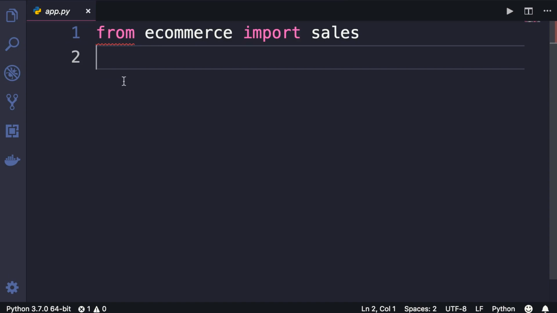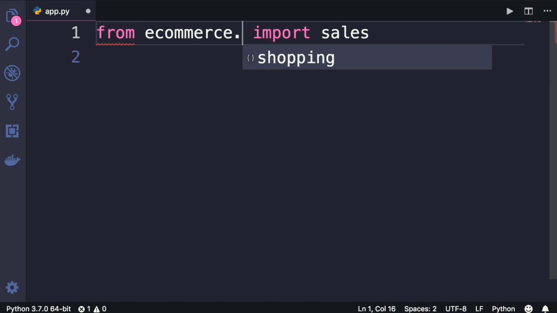Now back to app.py. Once again, Python cannot find our sales module. So to fix this issue, we need to add the name of our new sub-package here. So e-commerce.shopping.